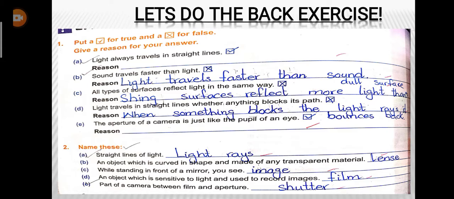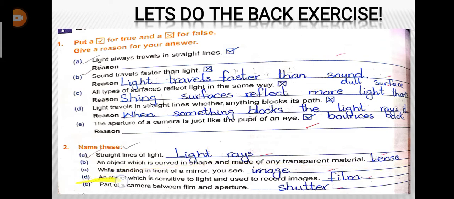Exercise two, name these. The first one is straight lines of light. We call them light rays. Number two, an object which is curved in shape and made up of transparent material is called, very good, a lens. I have told you that lenses are made up of transparent material, and they are curved in shape. That is why they are curved and they reflect the light as well.